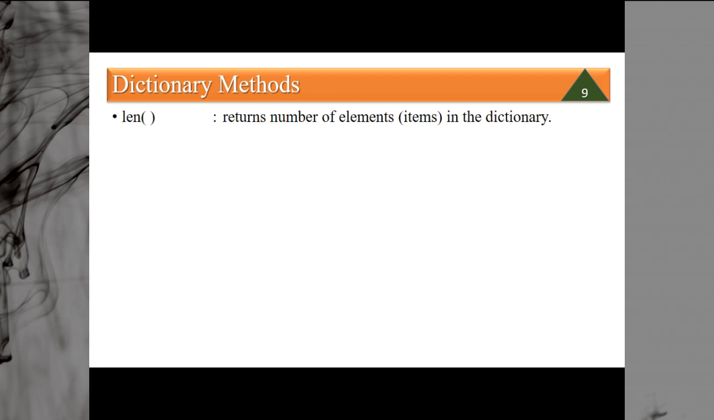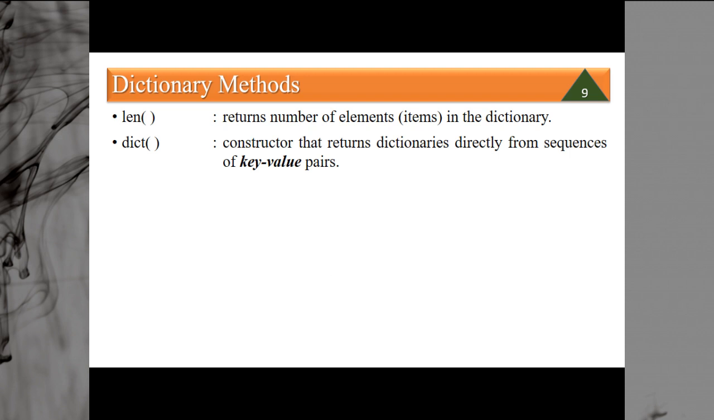Some other dictionary methods are there, like len. It returns the number of elements in the dictionary, that is the number of keys, or the number of values. A key value pair is one element, so it counts how many elements there are. Then we have dict. It is a constructor function, and we have already seen it. It is used to create an empty dictionary, as well as to convert any sequence containing key value pairs into a dictionary. Del dict deletes the complete dictionary. If you want to delete the entire dictionary, you can use del and the name of the dictionary.